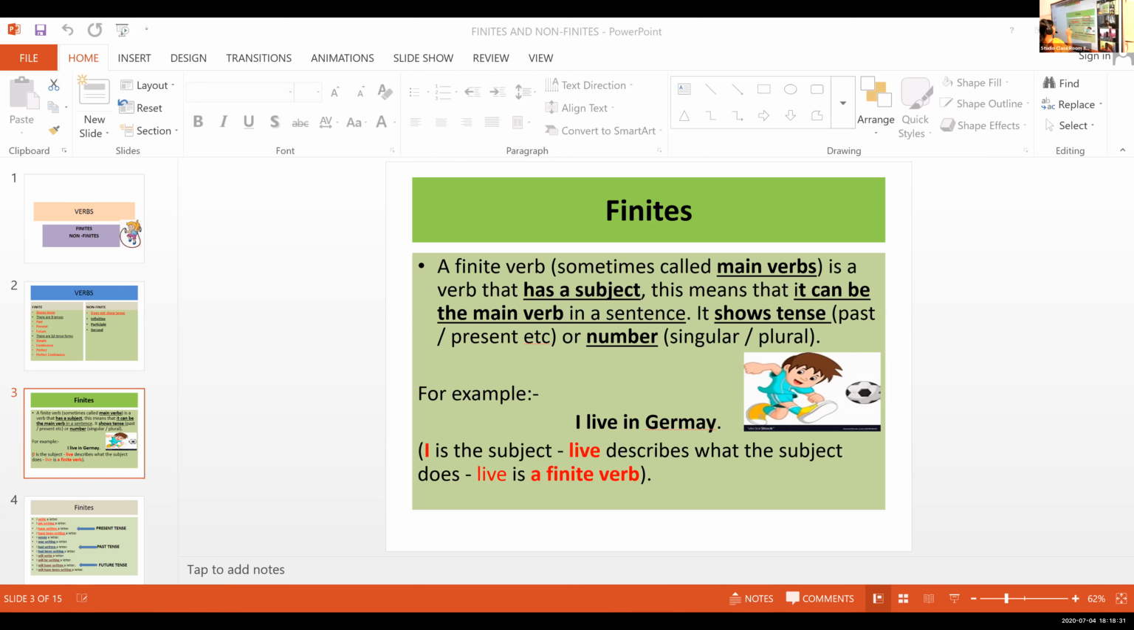So let us begin with the topic. We were discussing finite verbs and non-finite verbs in the previous class, isn't it? Yes, ma'am. We completed finite verbs, right? Yes, only the basics. There are 3 tenses and there are 12 tense forms, isn't it? How many tense forms are there? There are 12 tense forms.